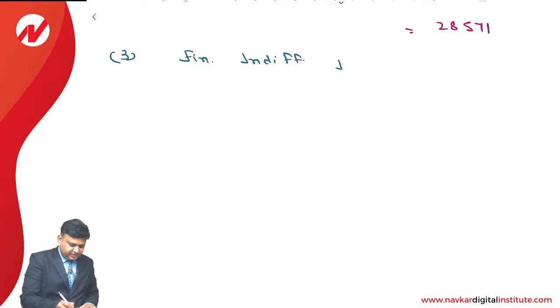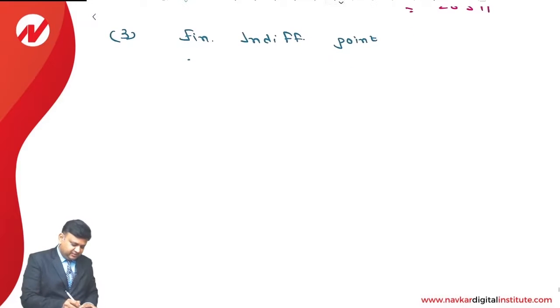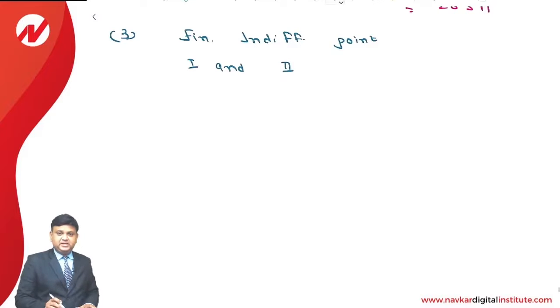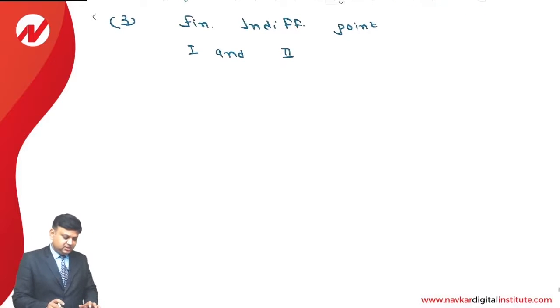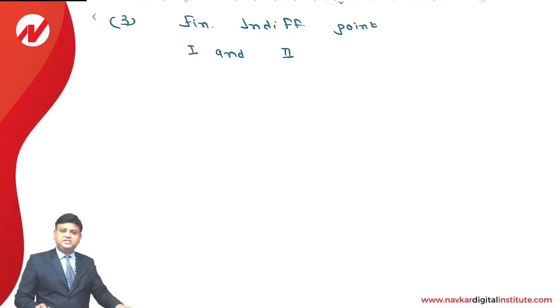Financial indifference point between financial plan 1 and financial plan 2. Dear students, financial indifference point indicates the level of the EBIT at which EPS is the same for both the financial plans. So basically the company is indifferent whether to select the first financial plan or the second financial plan.